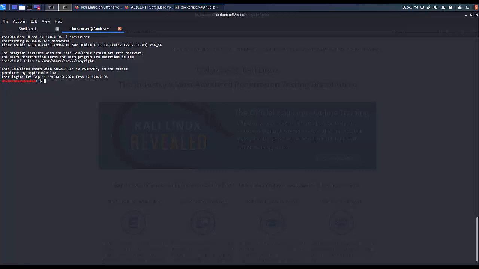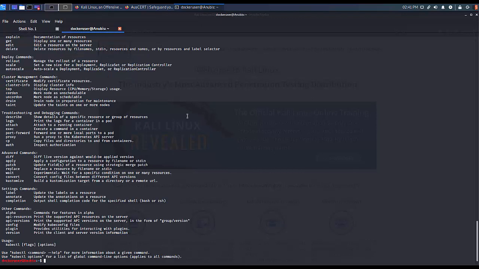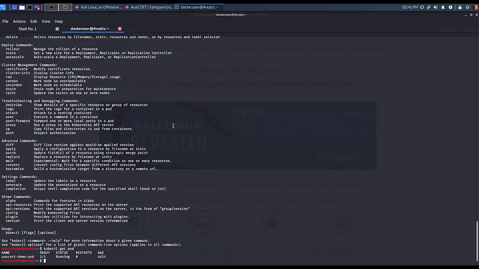The attacker is now in the cluster node itself that is running the pod, not the container from this shell. So they can try to again enumerate all the information that they couldn't before. We see here that we have the kubectl utility because this is the node, and it's installed as part of the Kubernetes installation. The attacker tries to list the running pods. They see there's a pod called Osser demo pod.